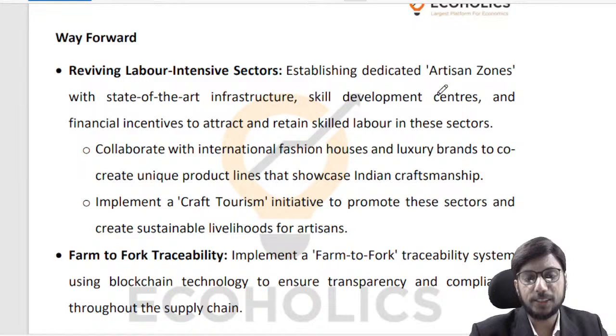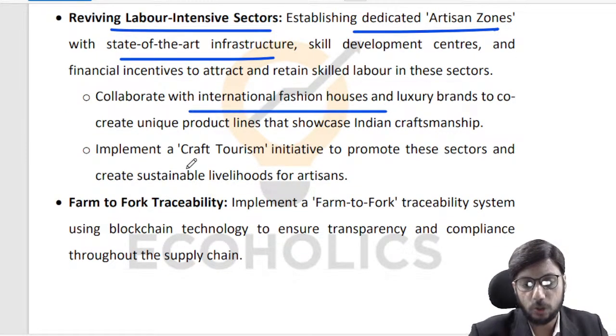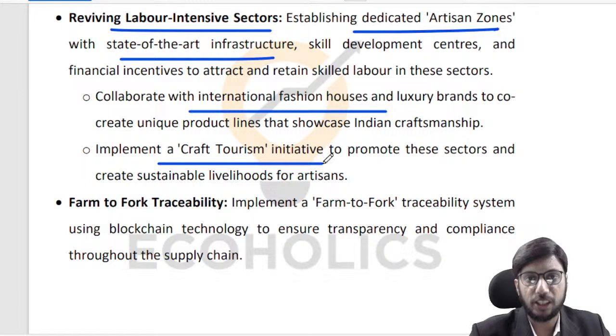The way forward is that we need to look at our labor intensive sectors. Maybe we can establish dedicated artisan zones or create state of the art infrastructure, collaborate with international fashion houses, implement craft tourism initiatives, because ultimately we need to create jobs in India, right? So if these steps, if we take them in the right direction, can help us, then nothing like it, right?